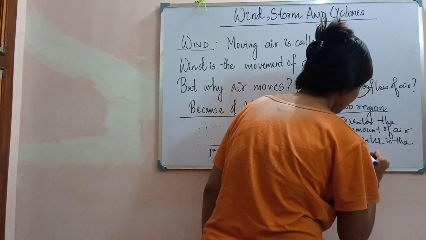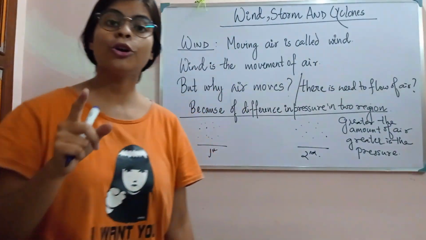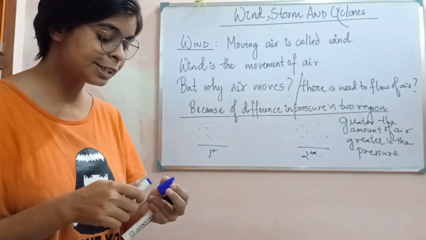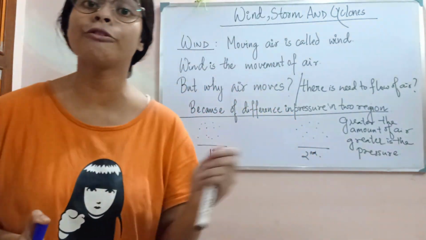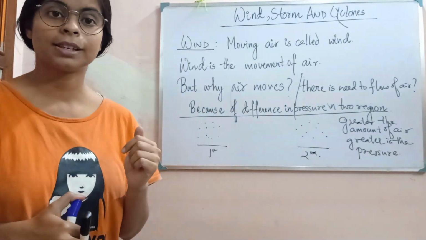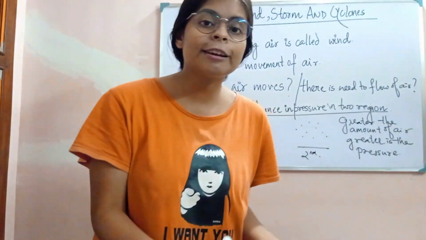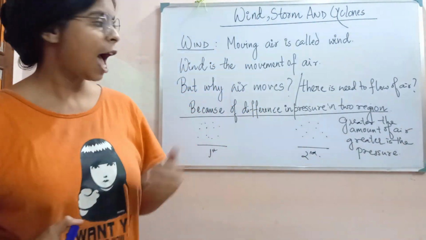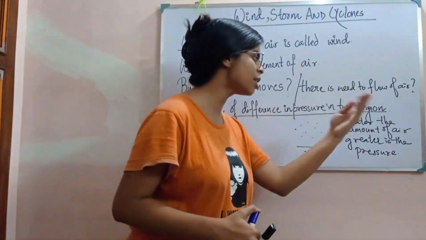Pressure depends on what? We have discussed in class that pressure depends on the amount of air, the amount of gases. Pressure is always exerted by gases only, and the greater the gases, the greater the pressure.